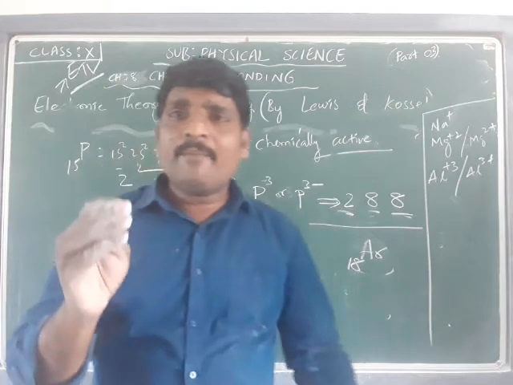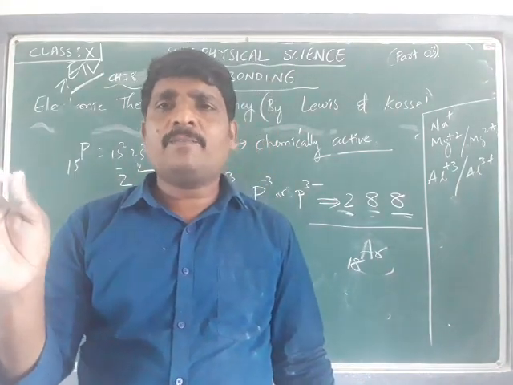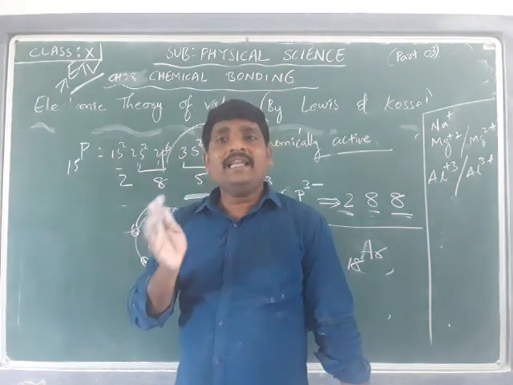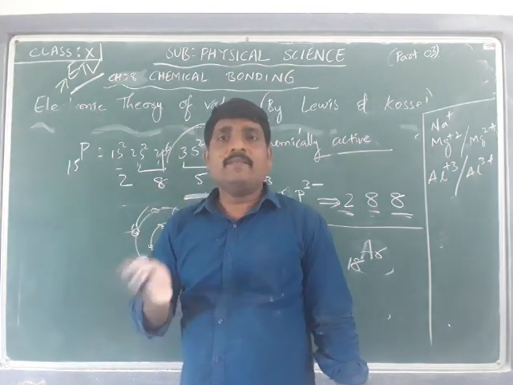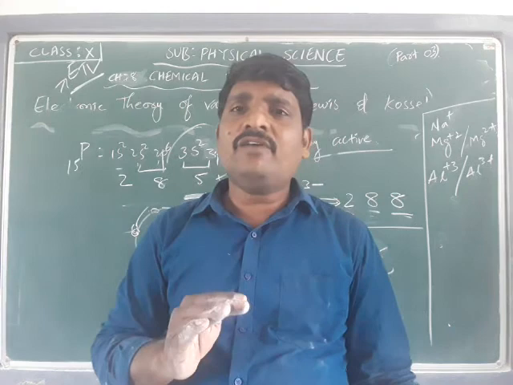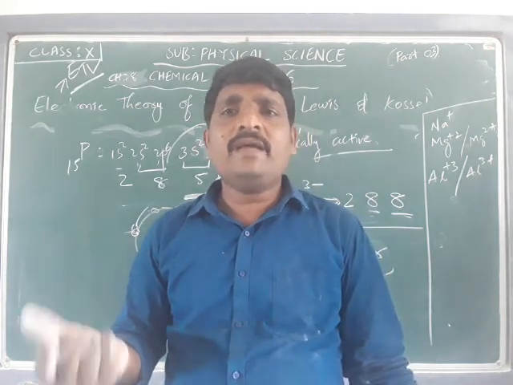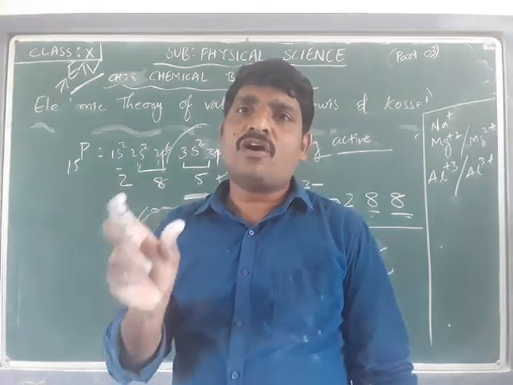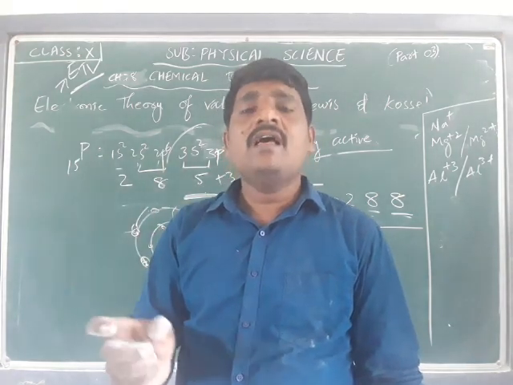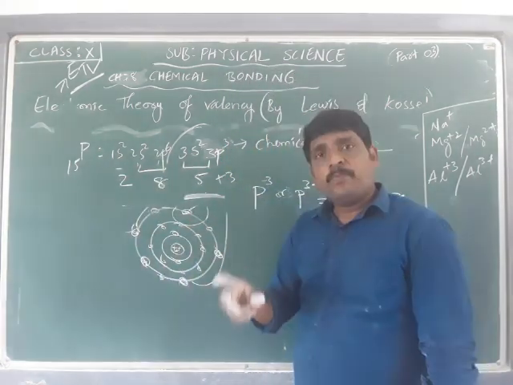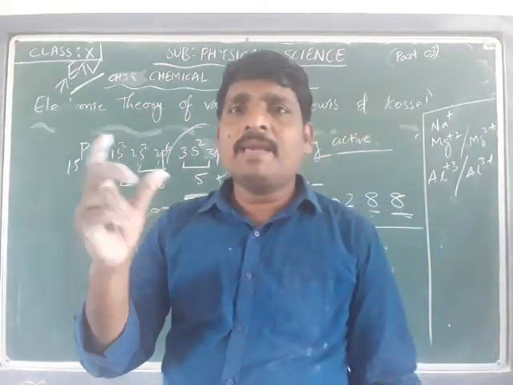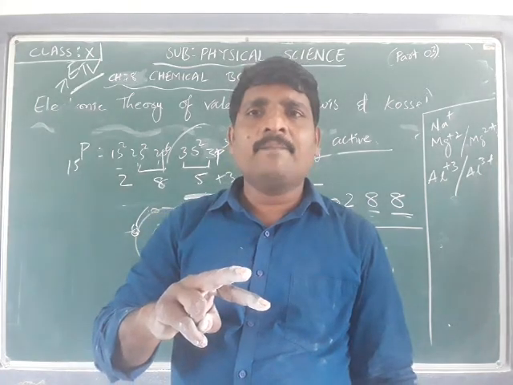The concept of Lewis and Kossel is that chemically active elements, those which do not have 8 electrons, an octet, in the outermost shell, have the ability to form a chemical bond among them.